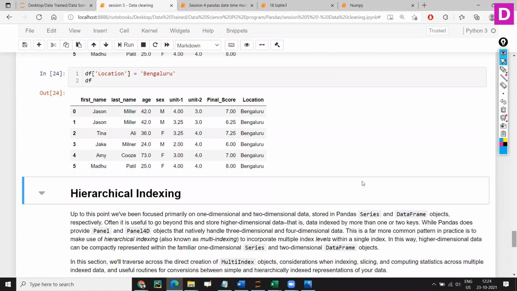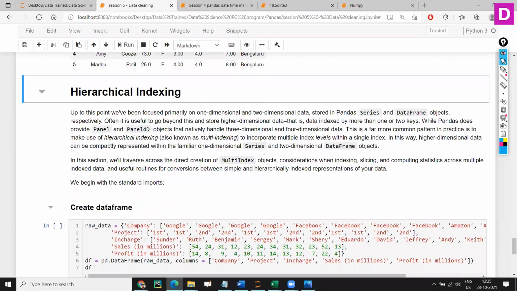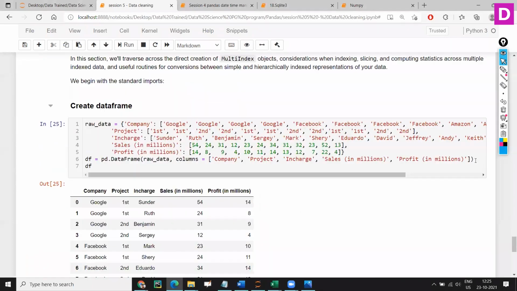Next is hierarchical indexing. So let's create a data frame. This is our data frame. Let's not look into this huge data, numbers and some text. Irrespective of how it is created, the final data frame looks like this.